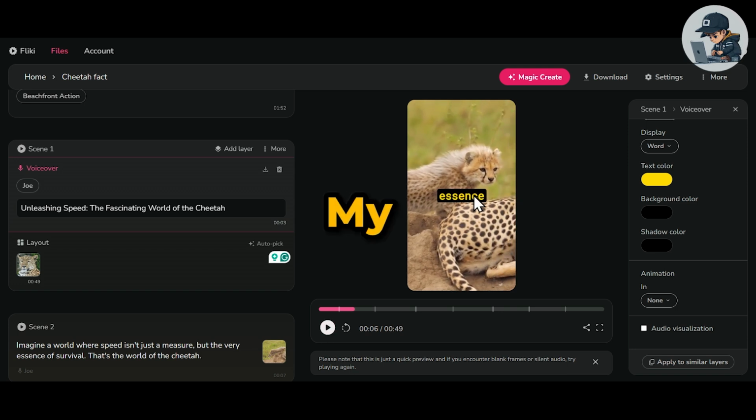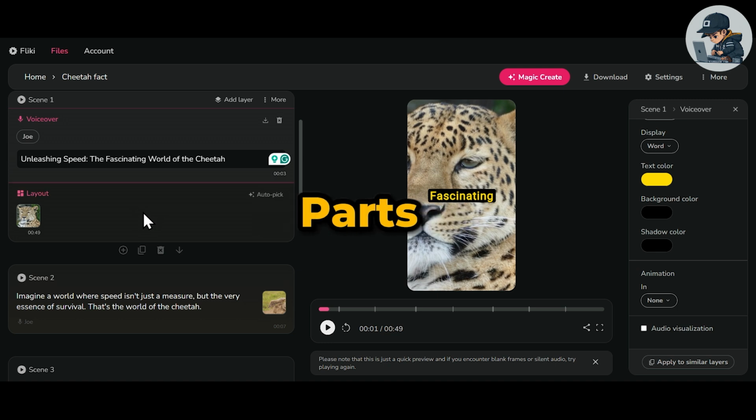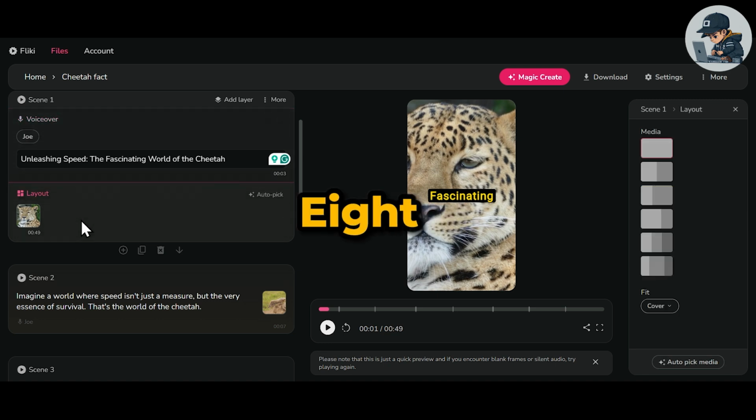Perfect. So my friends, now 60% of our work is done. Now we need to do one very important setting. That is, we need to divide these scenes into different parts. Because right now we have a total of 8 scenes, and all these scenes are quite long.